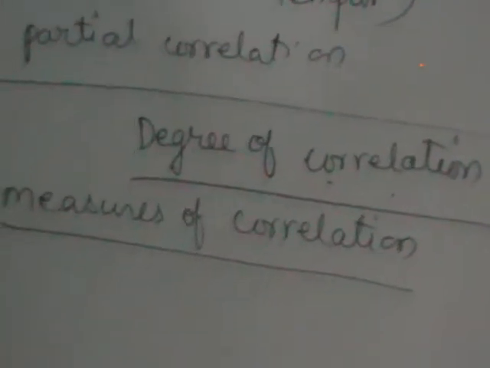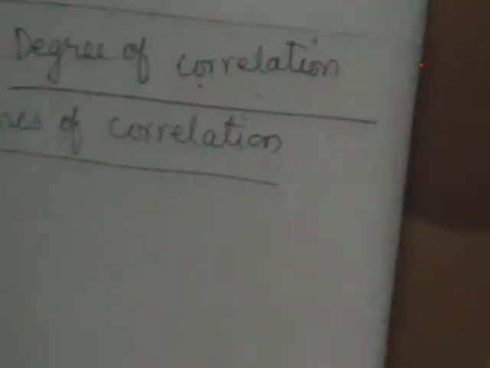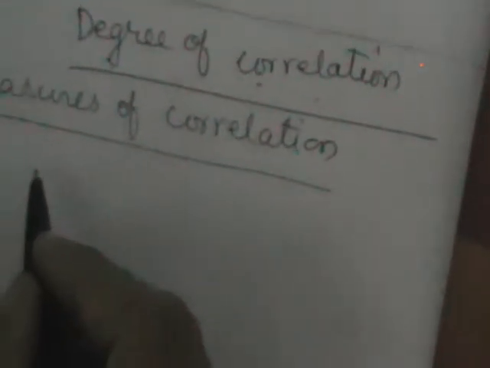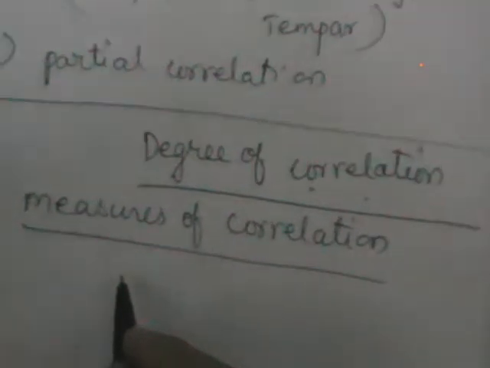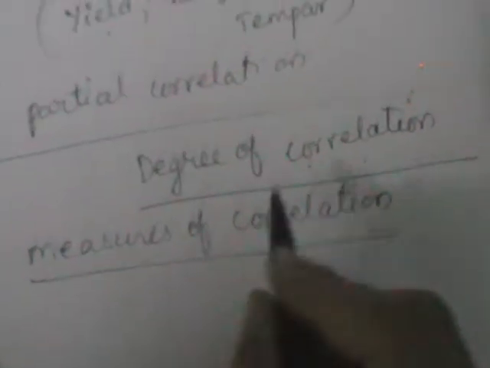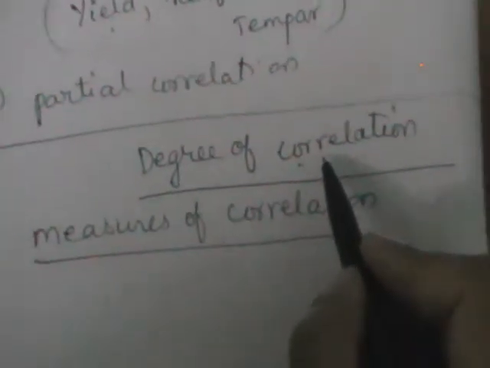In the first semester you have studied skewness and the measures of skewness, like Bowley's coefficient of skewness and Karl Pearson's coefficient of skewness. Similarly, after studying correlation, you should discuss the measures of correlation also.